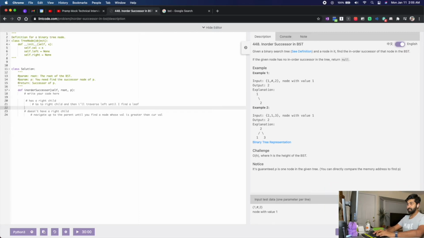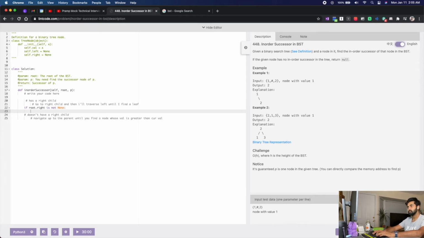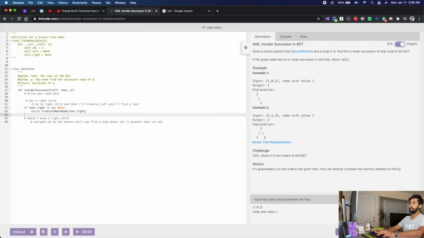Okay, if it has a right child, right? If root dot right is not null, then find, okay, let's write another method. Find leftmost node of root dot right. Okay. So once you find that, we will return that. Now we should actually write the implementation for the find leftmost node.